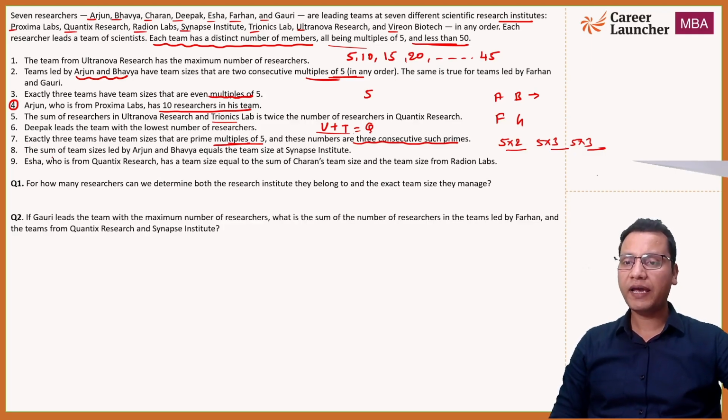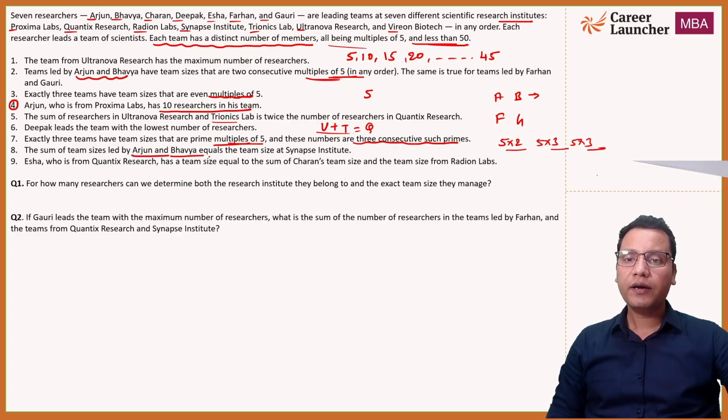The sum of the team sizes led by Arjun and Bhavya equals the team size of S institute, right? So now we can say A plus B is equal to S.